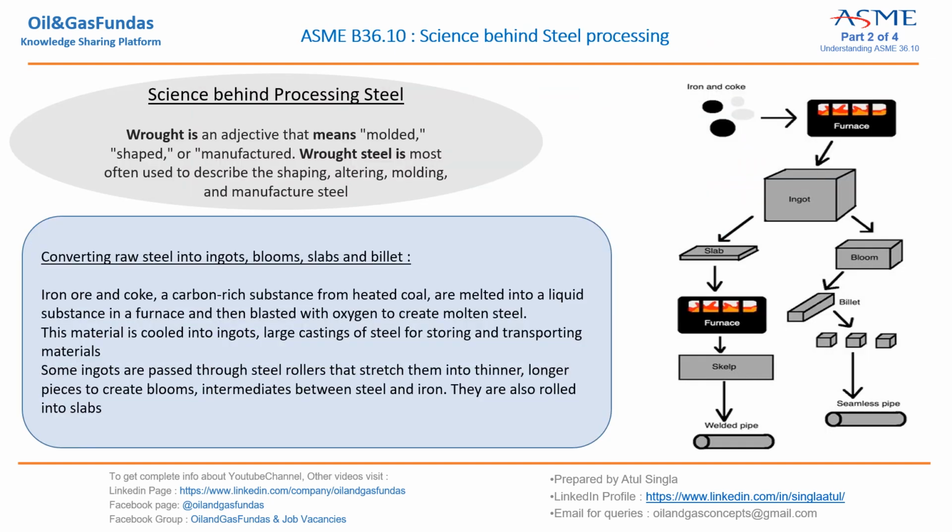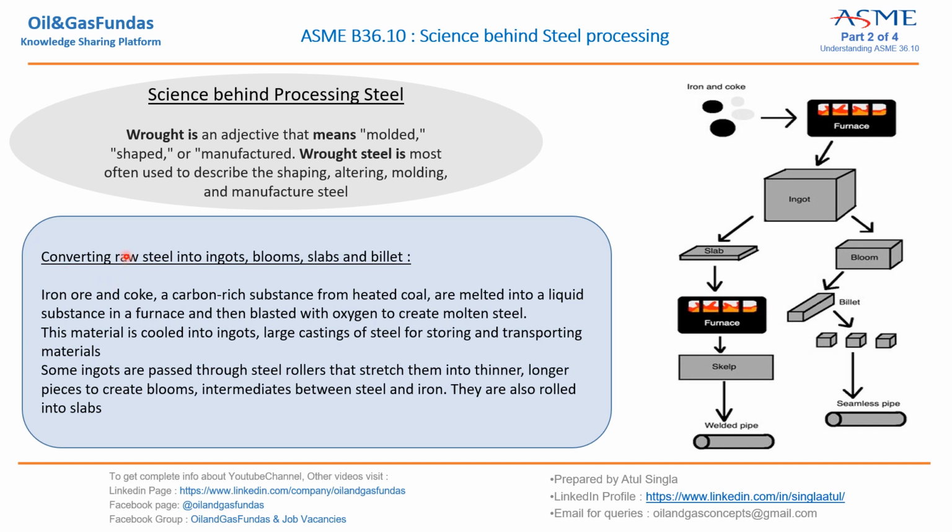Let us first understand the science behind processed steel, how we are going to process the steel. We'll just spend 2-3 minutes because this is related to our topic but not the actual topic. What is wrought? It is just an adjective that means molded, shaped or manufactured. So wrought steel is most often used to describe shaped, altered, molded and manufactured steel. This is just a term. How we are going to use the next steps and how we get to the end product, that is what we are going to see next.